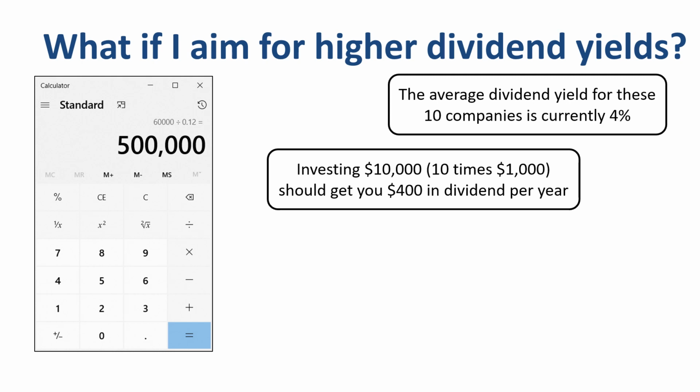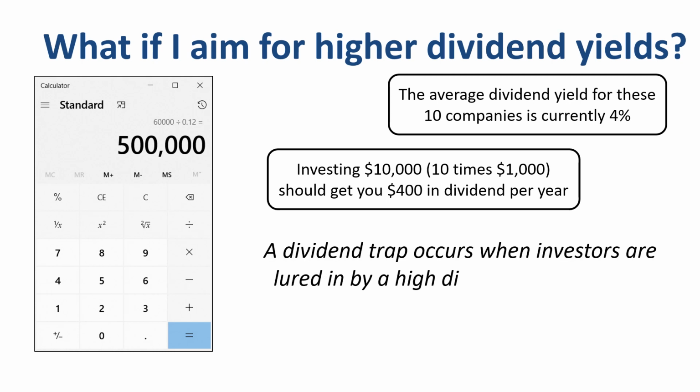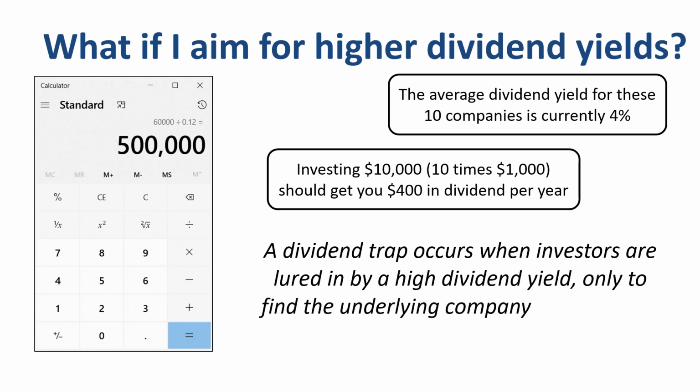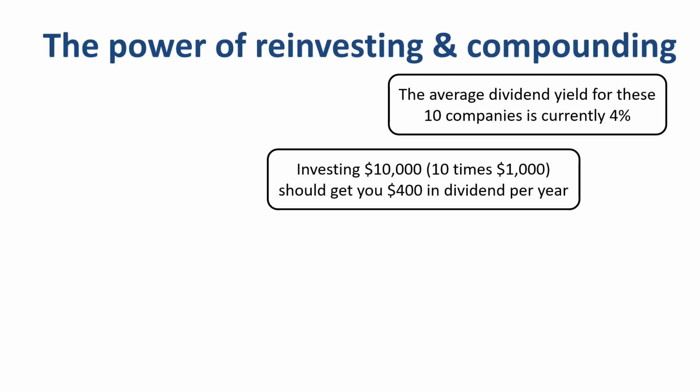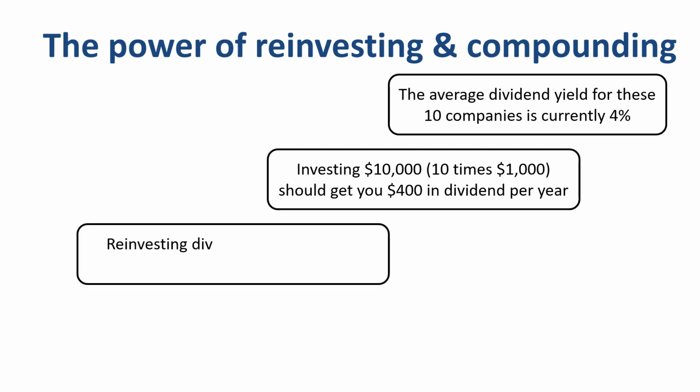Be very, very cautious with very high dividend yield stocks, as you might get suckered into a dividend trap. A dividend trap occurs when investors are lured in by a high dividend yield, only to find the underlying company was not such a great buy after all. Maybe you are better off with our base case assumptions of 4% dividend yield and using the power of reinvesting and compounding to build the value of your investment portfolio. Reinvesting dividends can turn your $10,000 into nearly $15,000 in 10 years, if the 4% dividend yield continues to be achieved. Dividend reinvesting taps into the power of exponential growth, the dividend snowball.